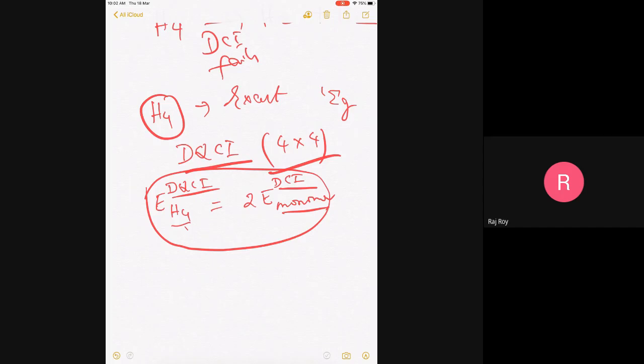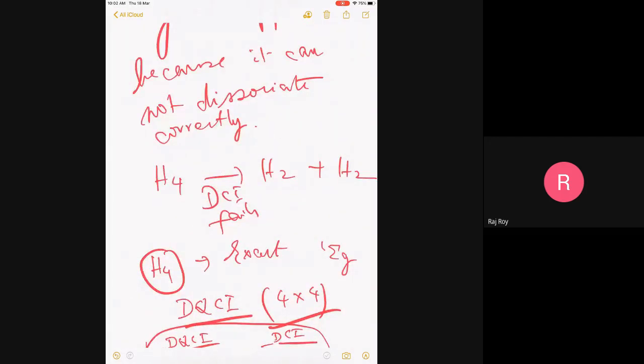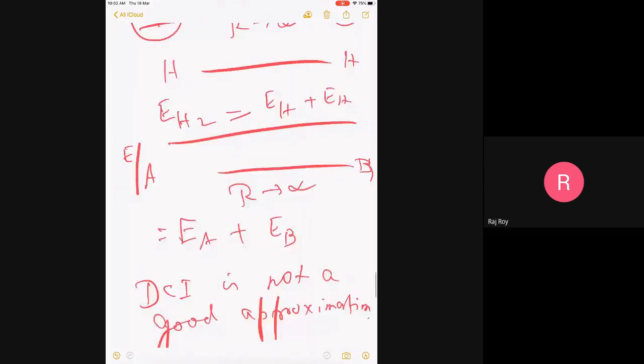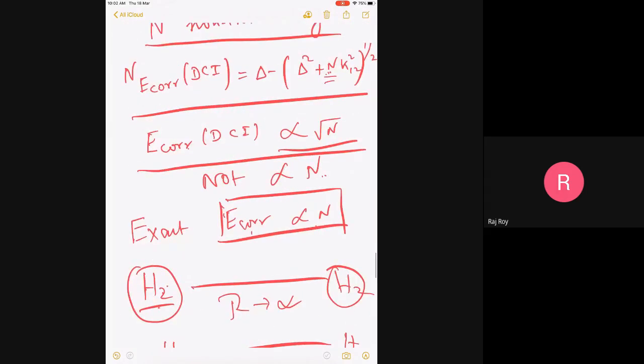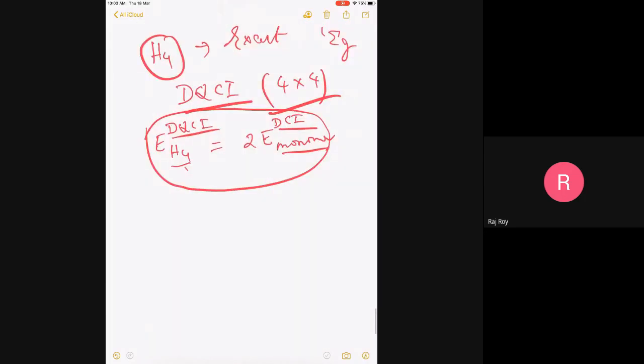So this means that in the exact case, you have faith that in exact theory you can do this, but your DCI cannot. So DCI has a problem. In particular, I'm suggesting that the DCI correlation energy goes as proportional to square root n. And that by itself is a problem, because if I calculate the per-particle correlation energy, it will become 1 by square root n, square root n divided by n.